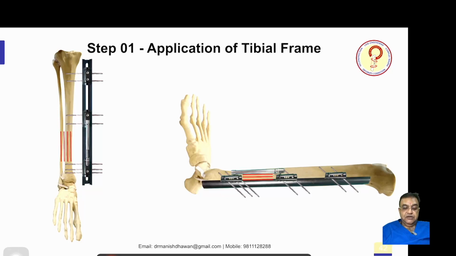This is the CD unit. This is the compression distraction unit. So the CD unit is applied. You can see on the lateral view also, this is the CD unit. Basically this helps if you have to compress or distract the fracture.